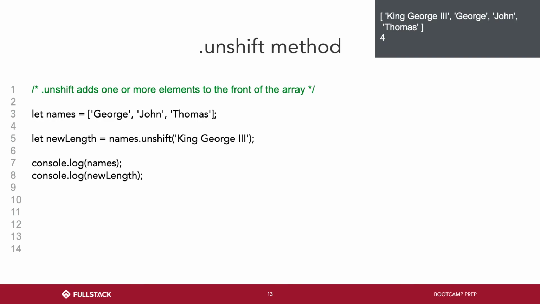Right. So, unshift, just like push, puts things into the array. However, unlike push, where you push on the back, unshift adds to the front, okay? So now we have names, George, John, Thomas, and before George, we had King George III. So King George III is now in front of George, and just like push, it returns the new length of the array. Okay?